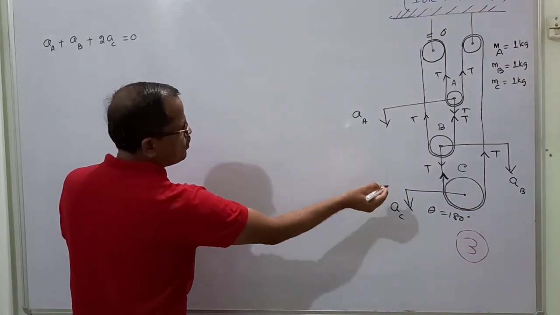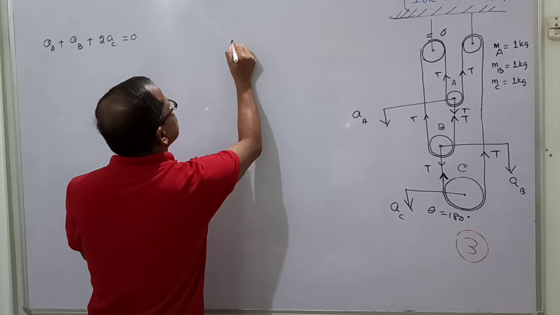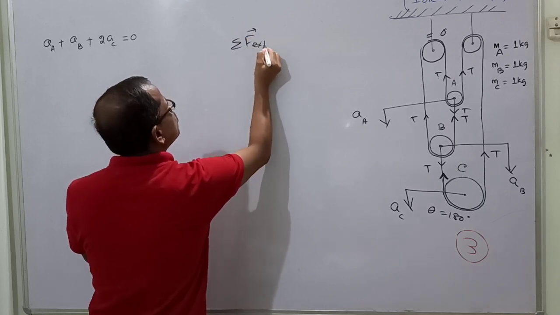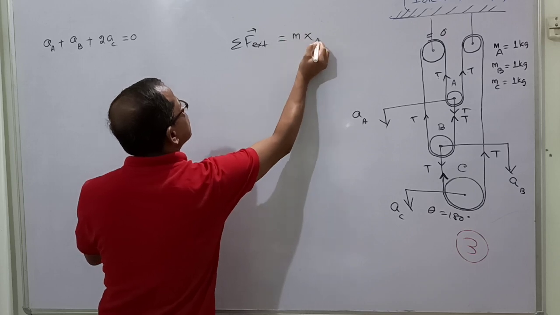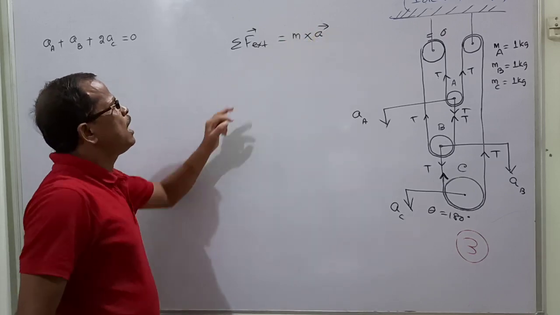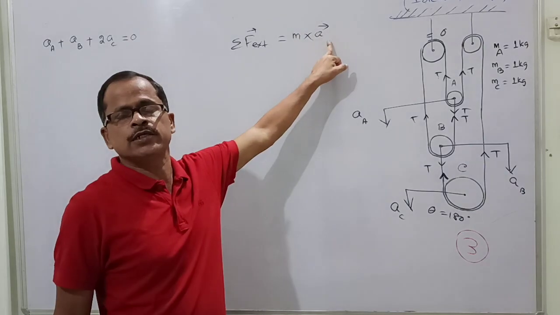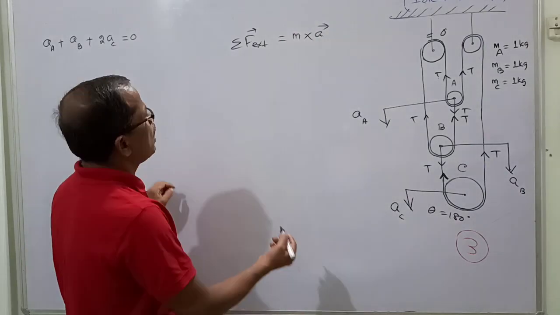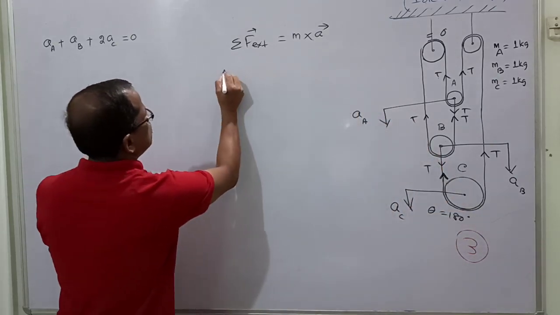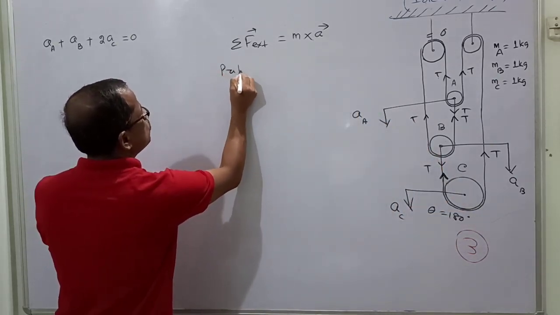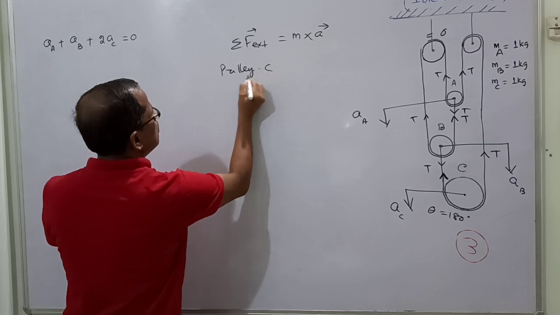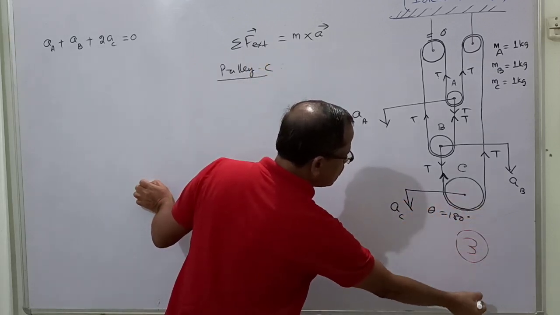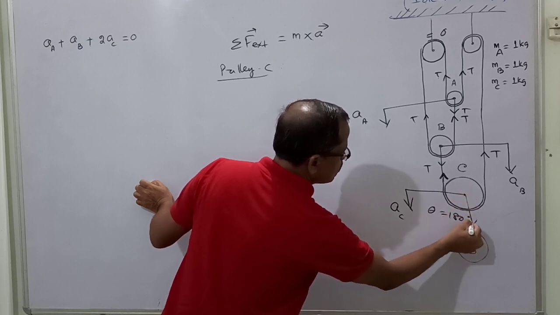So when I draw the free body diagram of pulley C, Newton's second law is summation of force, net external force, is equal to mass into acceleration. Force is a vector quantity, acceleration is a vector quantity, that's why I am giving the arrow over the vectors. Okay? Now to apply the equation to pulley C, the summation of force is how much? Pulley C is going down. So the downward force is mg.